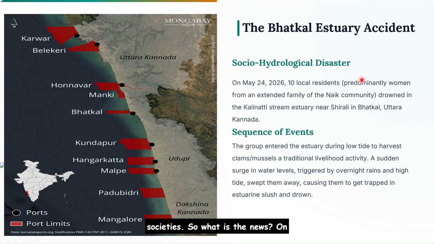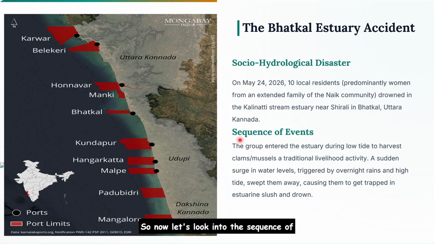So what is the news? On May 24, 2026, 10 local residents, predominantly women from an extended family of the Naik community, drowned in the Kalinati stream estuary near Shirali in Bhatkal, Uttara Kannada. So in this map, you can spot the Bhatkal, which has this Kalinati stream estuary.